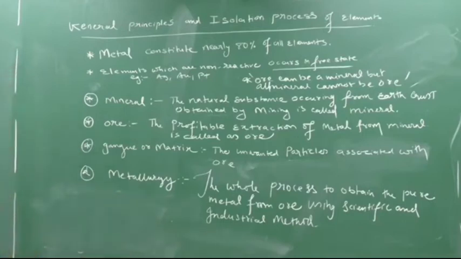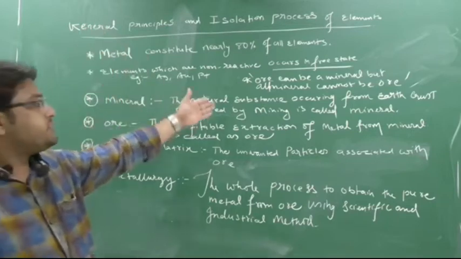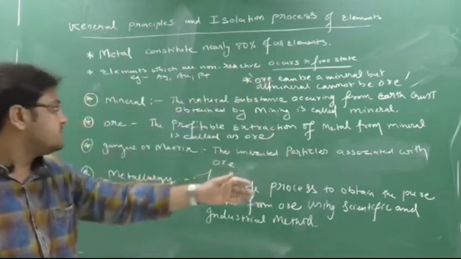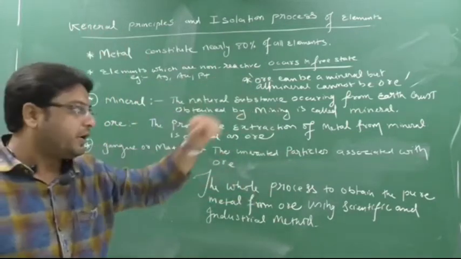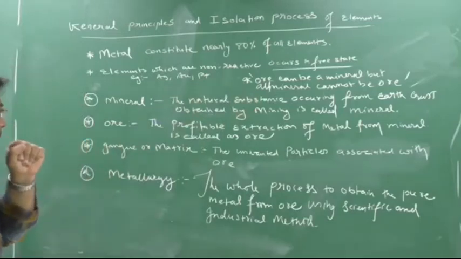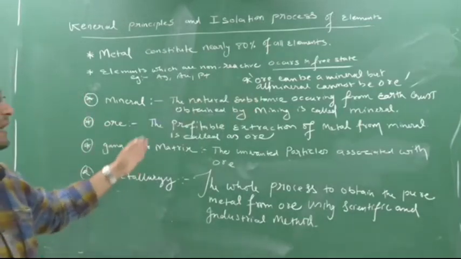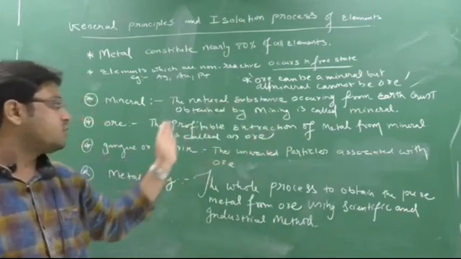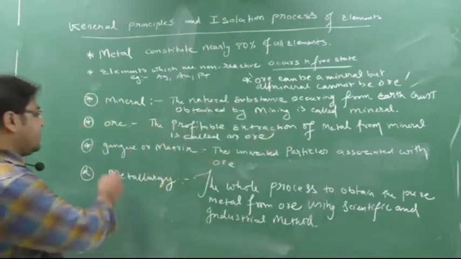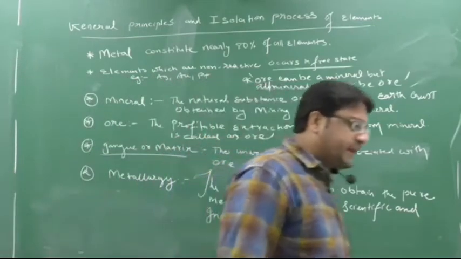So understood the definition. Mineral definition means what? The natural substance occurring in the earth crust, obtained by mining, is called mineral. And ore means what? The profitable extraction of metal from the mineral is called an ore. Next comes gangue or matrix. What do you mean by gangue or matrix?